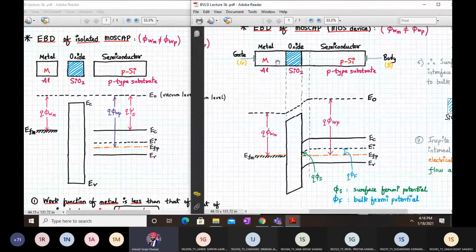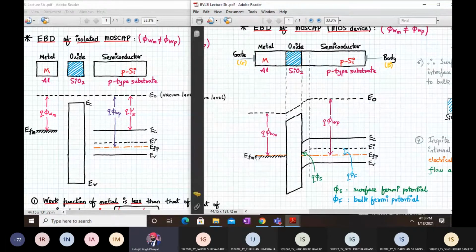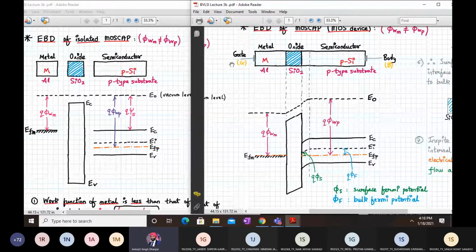Whenever the three materials are joined together to form a MOS capacitor, this MOS device comes into equilibrium. For the device to be in equilibrium, the Fermi levels, that is EFM and EFP, should be aligned, on the same line. That means there can be no current flow through this MOS capacitor. Even if we apply any external voltage, there won't ever be any current flow inside this MOS device, because we have silicon dioxide, an insulator, in between, which will not allow any current to flow.